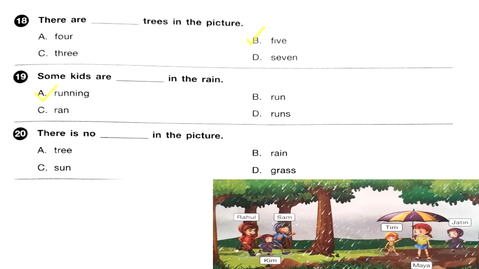Question 20. There is no dash in the picture. A tree, B rain, C sun, D grass. Look at the picture. What is not there? There is no sun in the picture. Answer is C.